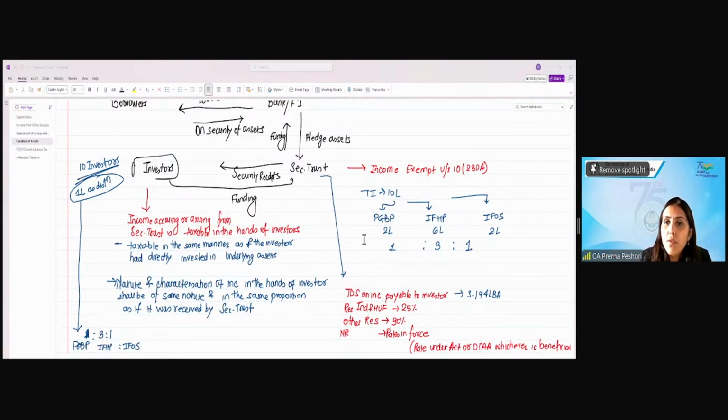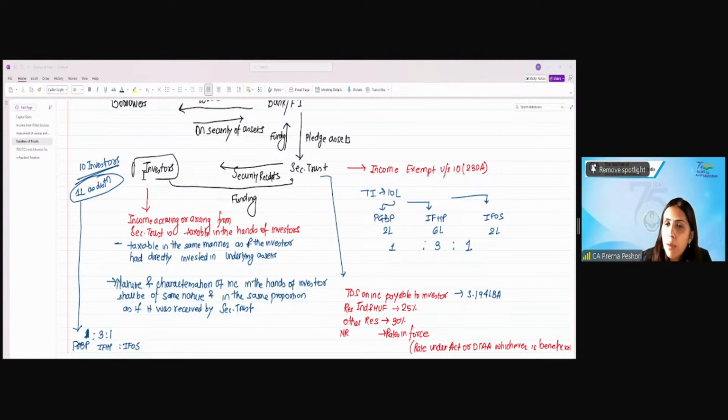Now, in the case of the securitization trust, the income is exempt in the hands of the trust under 10(23DA), which means that the income will be taxable in the hands of the investors. So, income from the securitization trust will be taxable in the hands of the investors or unit holders in the same manner as if the investor has directly invested in the underlying assets. What does that mean?